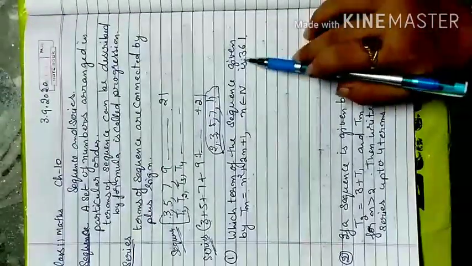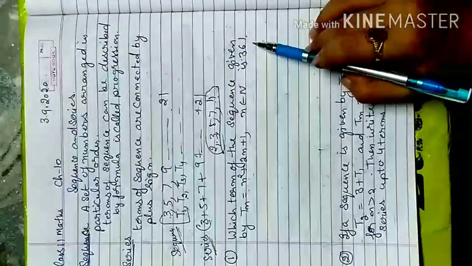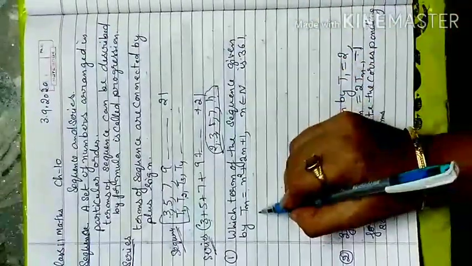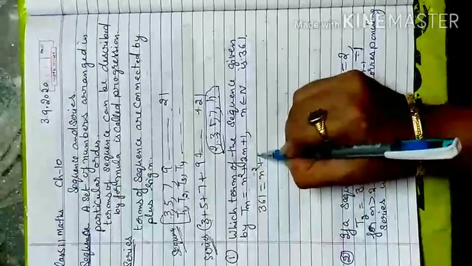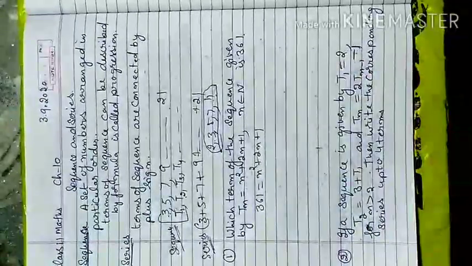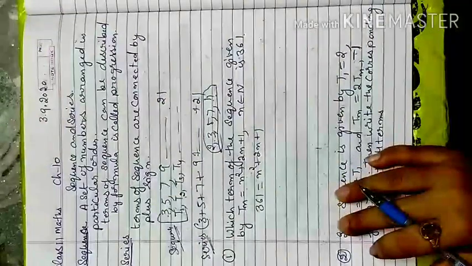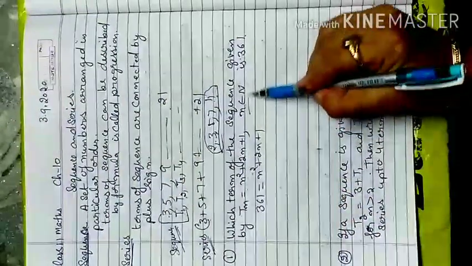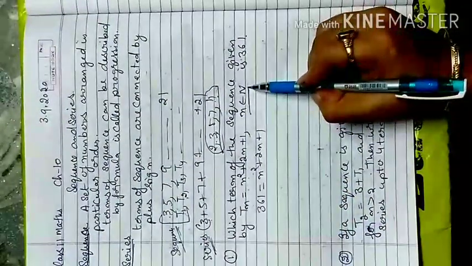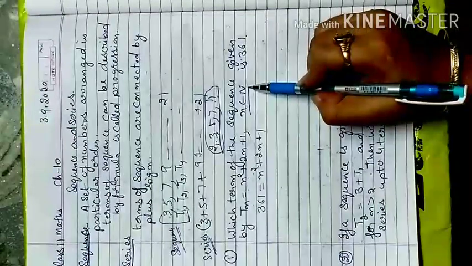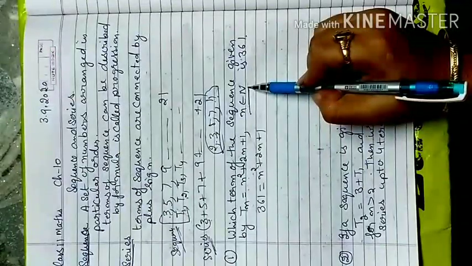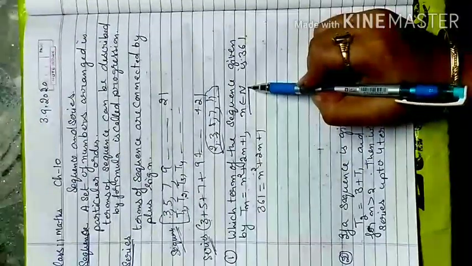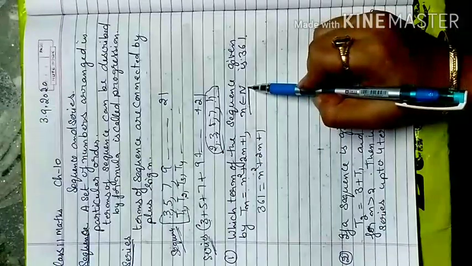In that case we consider this as the last term, the tn term. So I write it here like that: 361 in place of tn, n square plus 2n plus 1. Now I will make the quadratic equation, because here they said that whenever you get the answer it will be a natural number. Natural number means a positive number starting from 1 to infinity. Any such number can be a term in a sequence. If a negative number comes, you do not consider it, because that is not part of the natural numbers.